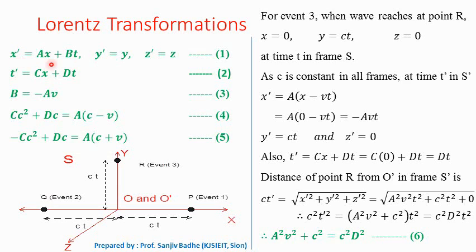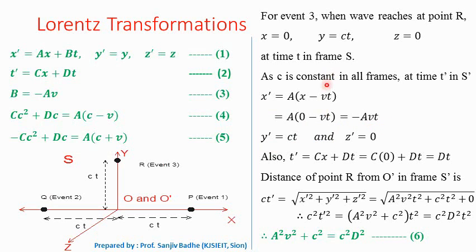Again here we will use equation 1, x prime equal to ax plus bt, and b is equal to minus av, to write x prime equal to a into bracket x minus vt. Here x is equal to 0, and therefore for event 3, we can write x prime equal to minus avt.